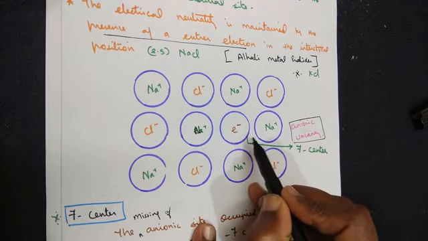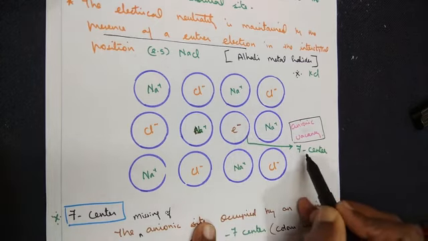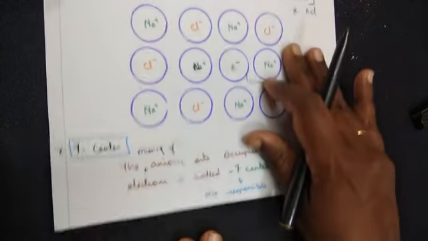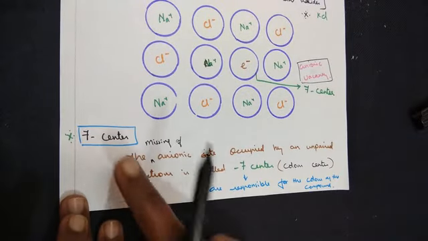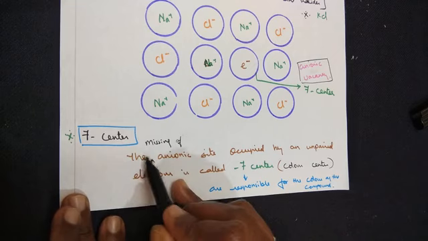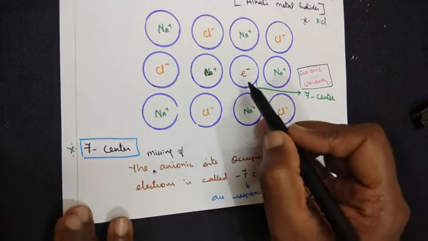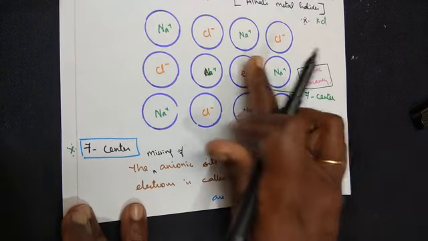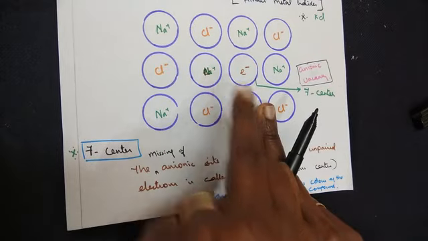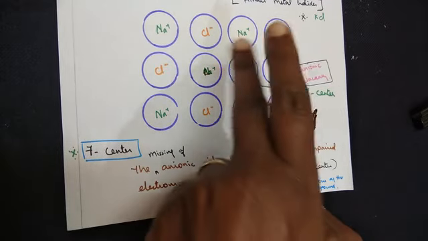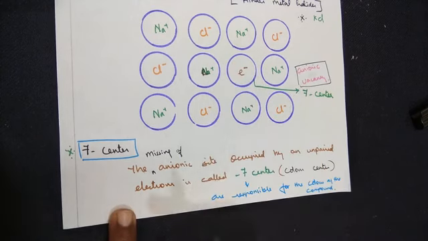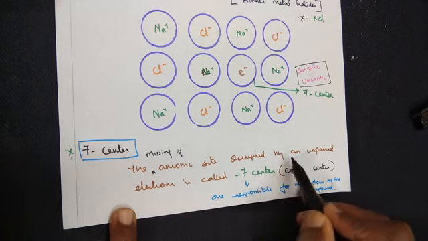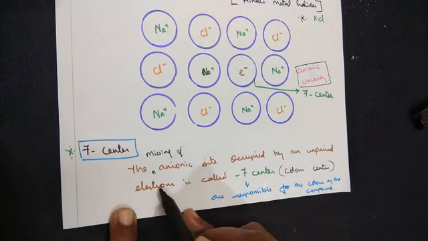So this particular point is called an F center. Let's see what is the meaning of F center. F center, there is an important question. The missing of an anionic site, you understand better. This particular place is supposed to have a Cl minus ion, but instead of that there is an electron found here. So this is called an anionic vacant site. The missing of an anionic site occupied by an unpaired electron.